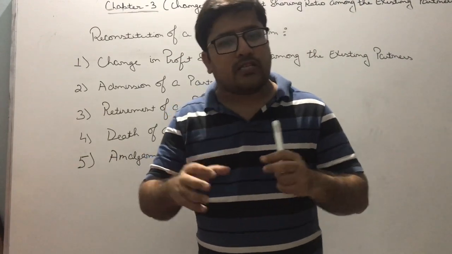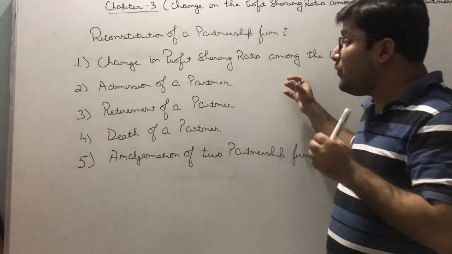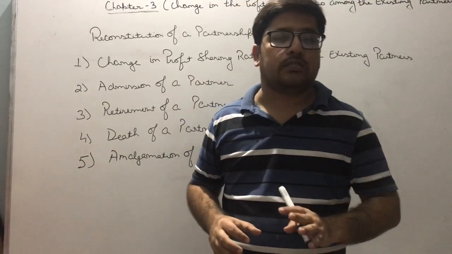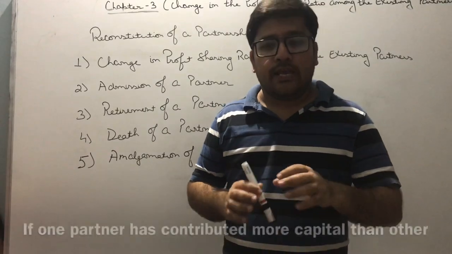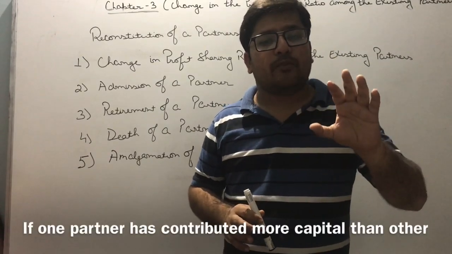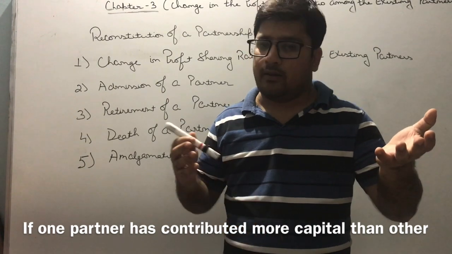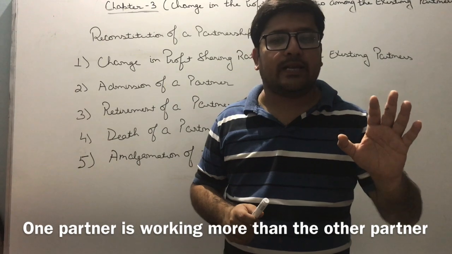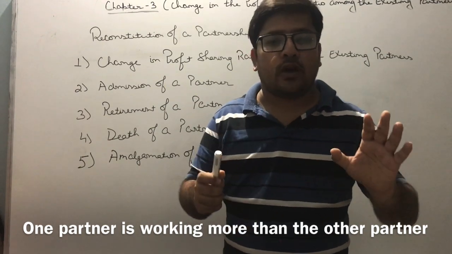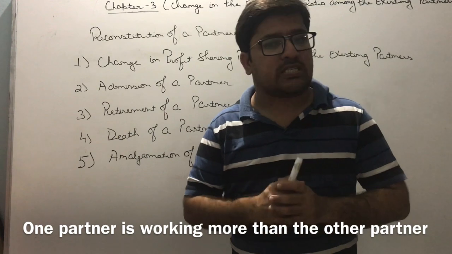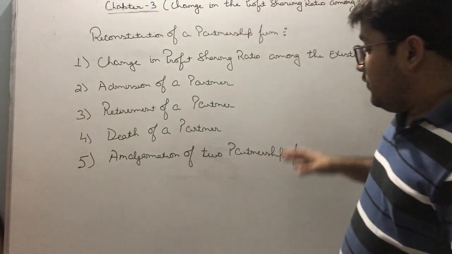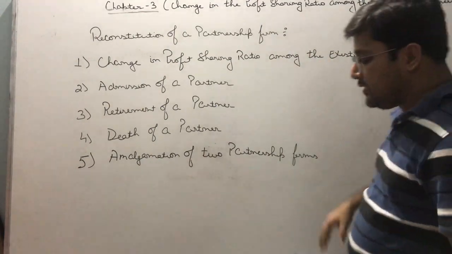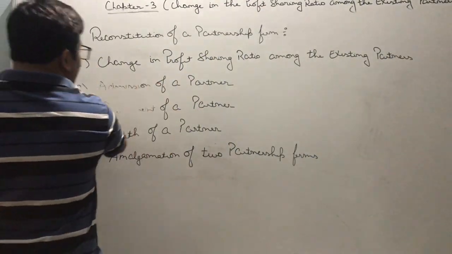So my point of discussion is that a change in the profit sharing ratio occurs only due to the following two reasons. What are the two reasons, beta? If the partner has contributed more capital than the previous partner, or if one partner is actively participating in the business and the other partner is not. Is this topic clear? So today we'll discuss its numerical, that is, change in the profit sharing ratio among the existing partners.